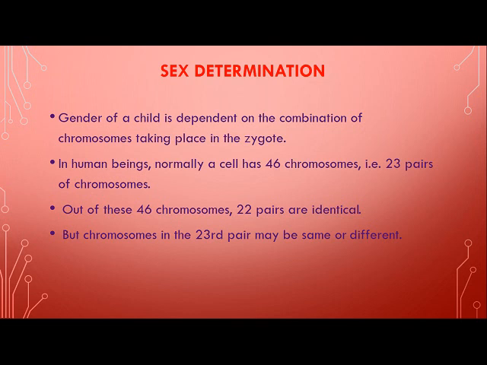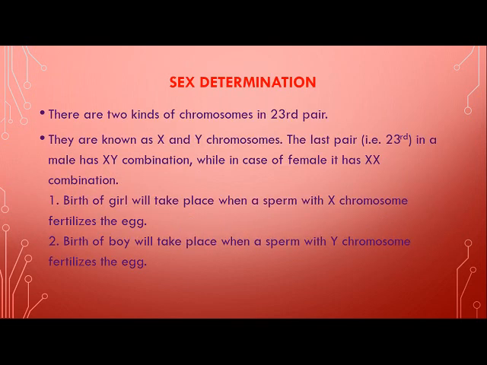In case of female, it is XX, means it is the same, but in case of male, it may be different, and that is X and Y. Okay, there are two kind of chromosome in the 23rd pair, and they are called as X and Y chromosome. And the last pair, if it has got XY combination, then it is a baby boy, and if it is XX, then it is the female.